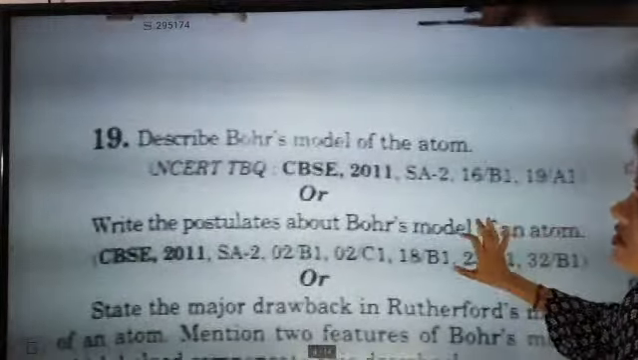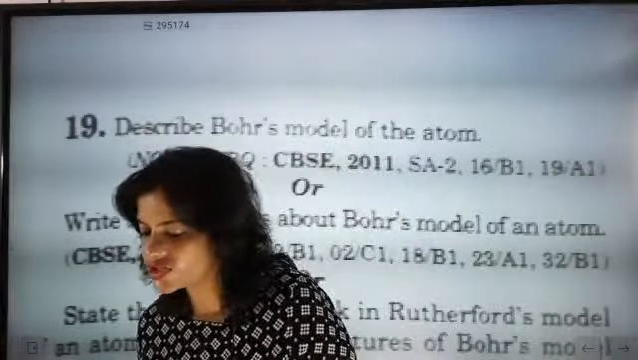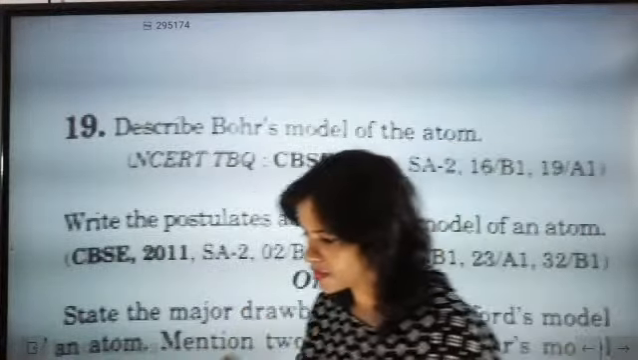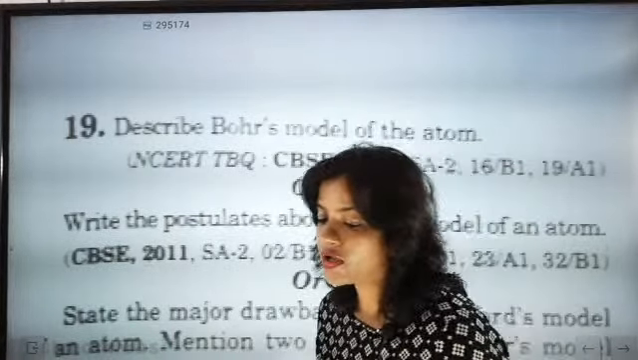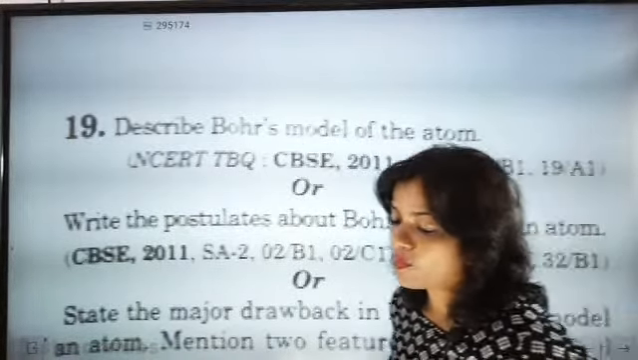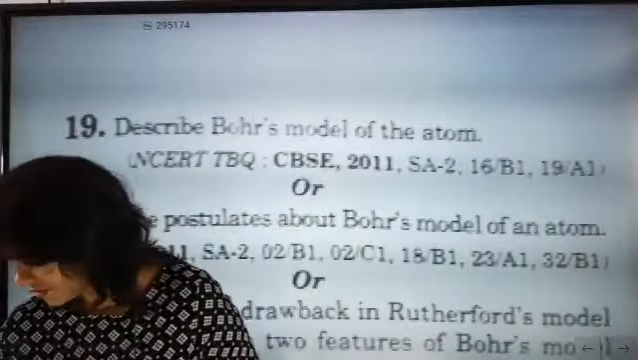Next question is... the quality of video is very bad today. Now look here. Now the next important question, it came in your exam. That is a very important question right now. Now look here. The question is: describe Bohr model of atom. If somebody tells you to describe Bohr model of atom,